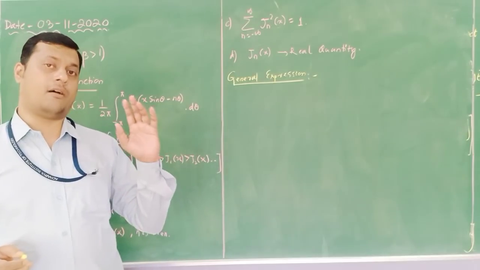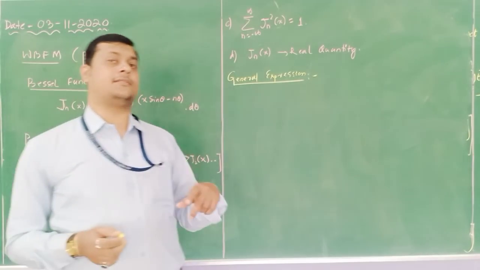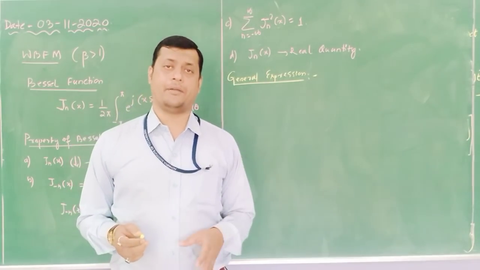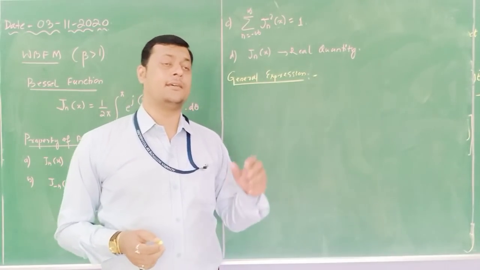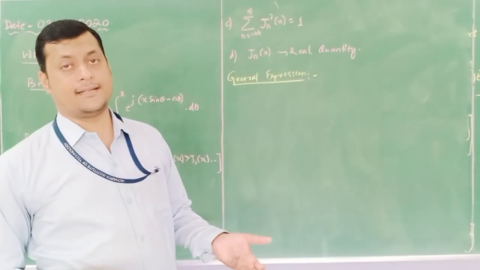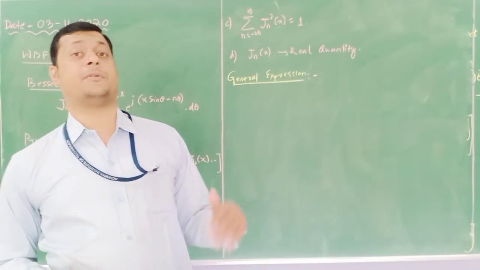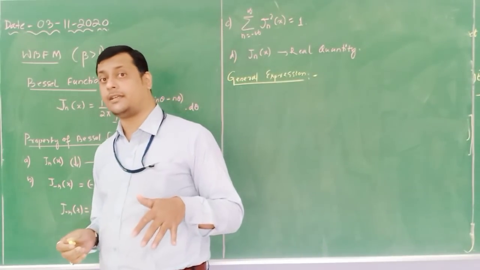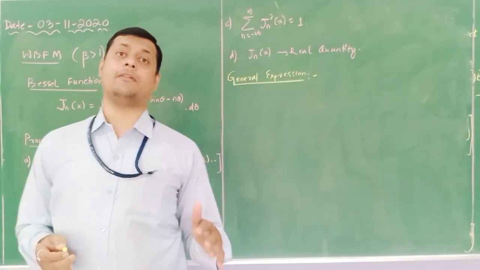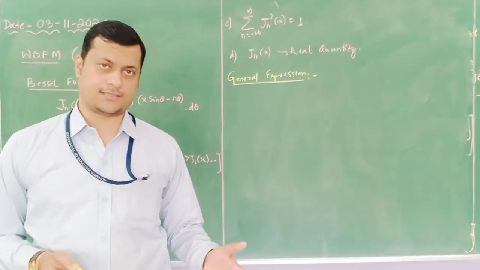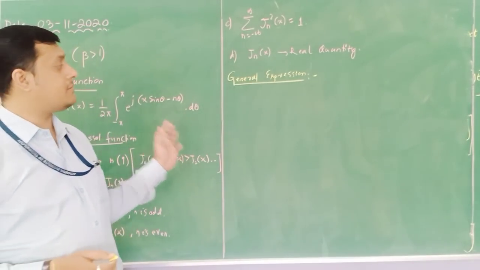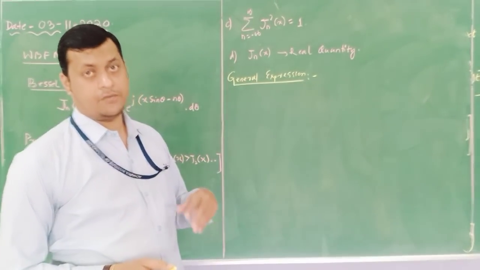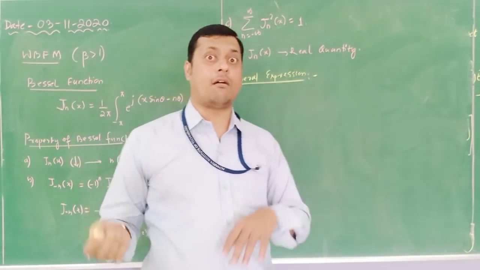Now when we discuss the general expression of WBFM, you can see how that modulating signal will come into the picture with respect to periodicity. And when the signal is represented in periodicity, you have to expand it with respect to the Fourier series. Now when we are expanding with respect to the Fourier series, a number of constant coefficients will come, whether it is an even signal or an odd signal.